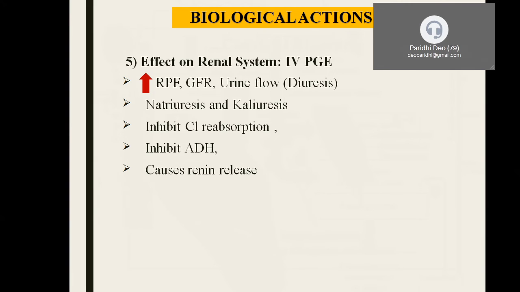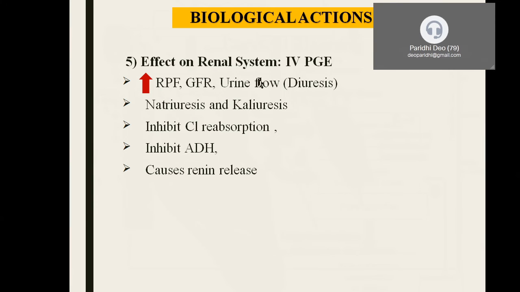So there is an increase in the GFR, and of course urine flow. That is why we call it diuresis. Diuresis means increased urine flow. Now we are already aware of what polyuria is. Polyuria means greater than 2 liters per day. We already studied it in abnormal urine. Similarly here there is an increased urine flow, and we call it diuresis.